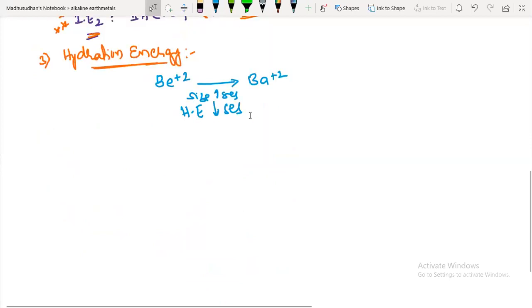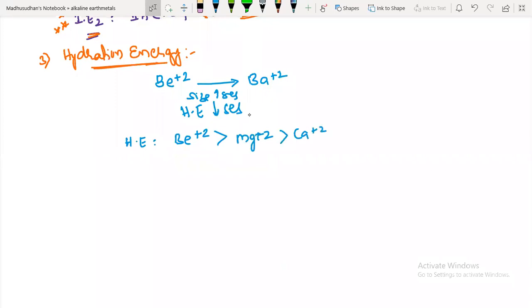Then which one will have more hydration energy? The hydration energy order is beryllium plus 2 is greater than what next? Magnesium plus 2, calcium, strontium, and barium plus 2. So this is the hydration energy order.